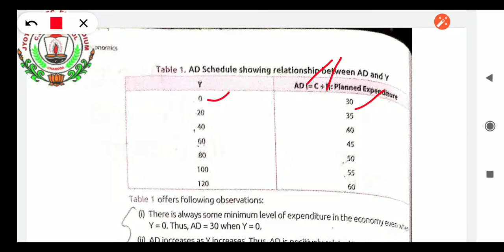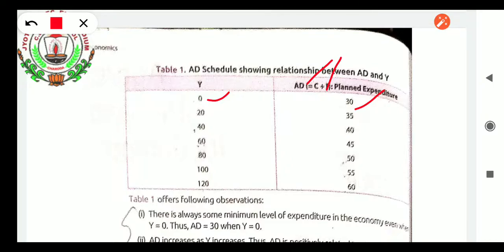There are also many people who help the poor and the old age people who have no source of income to get food. So even when income is zero, they still have consumption. This is just one example: when income is zero, the aggregate demand is 30.